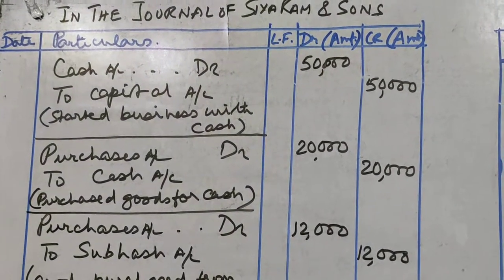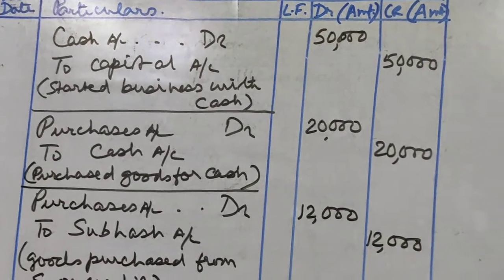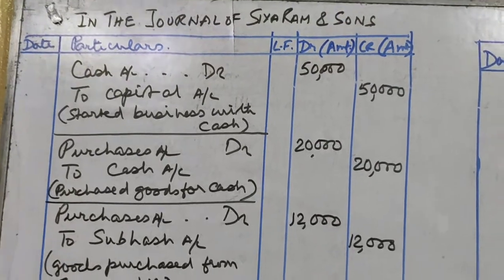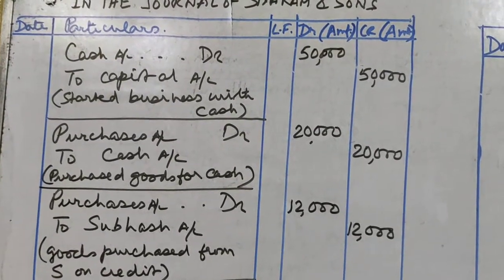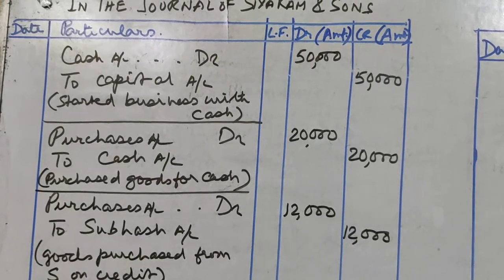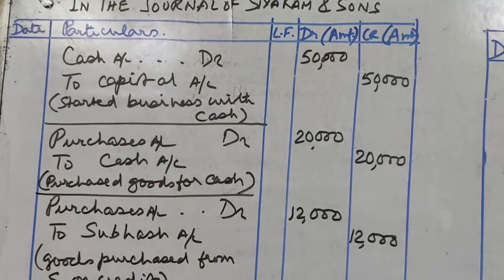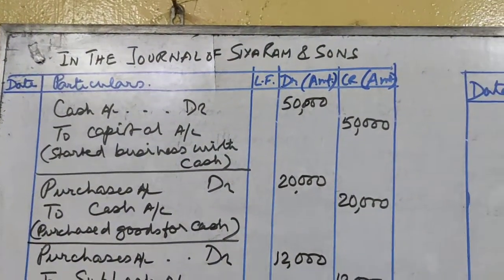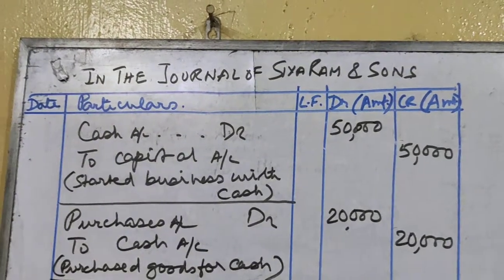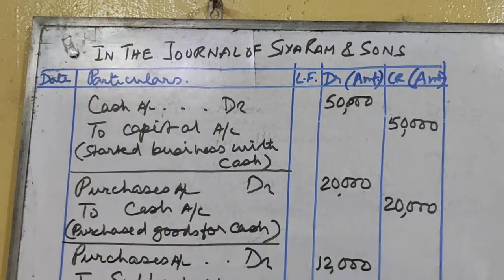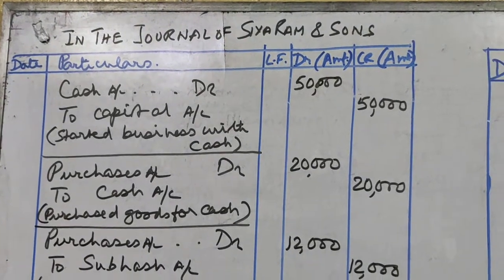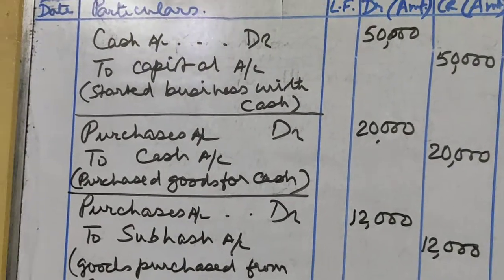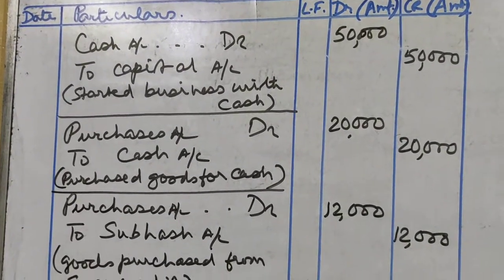Now we will look at illustration number 1, page number 5.6. The chapter is journal and the illustration is 1. From the following transactions in the journal of Siaram and Sons, pass the necessary journal entries. So I have written it. First of all, heading will be in the journal of Siaram and Sons. Then I have drawn the journal: date, particulars, LF, ledger folio, debit amount, credit amount. First transaction, April 1st. I have not written the dates, but you should write it.